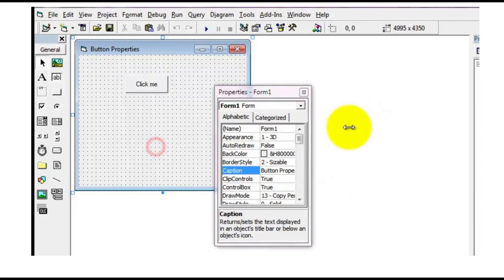We can change the background color of the form in runtime in many ways, that is using RGB function, using QBColor function and using color code.